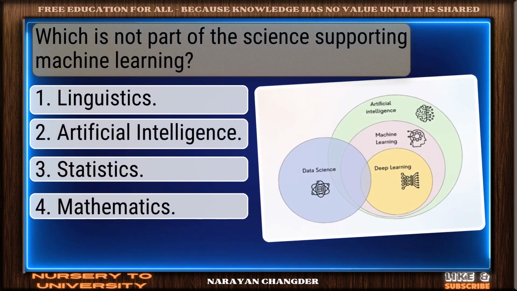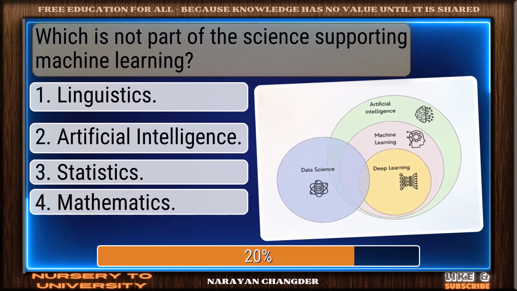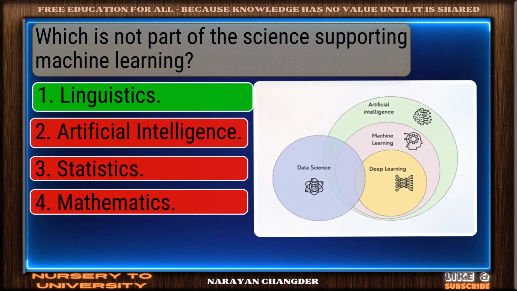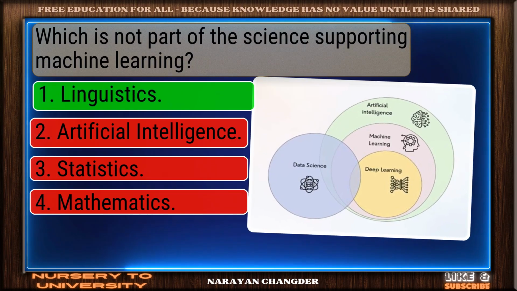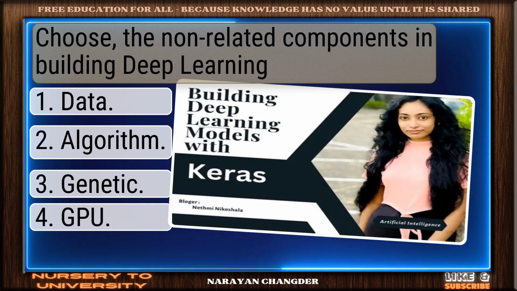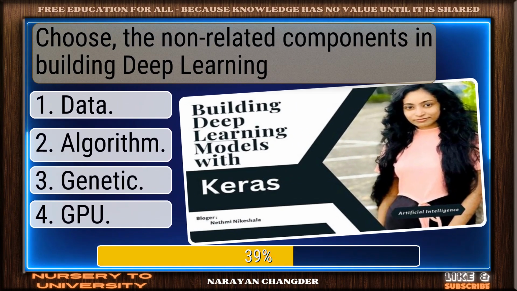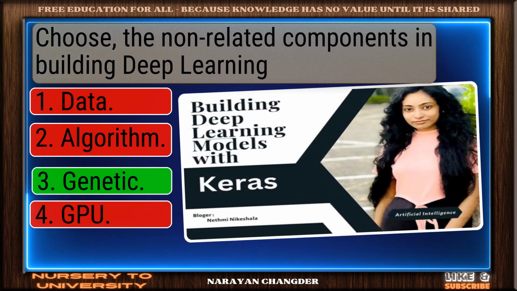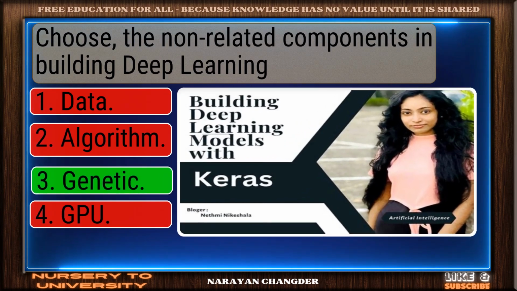Question number 9. Which is not part of the science supporting machine learning? Well-reasoned. Linguistics is the correct choice. Question number 10. Choose the non-related components in building deep learning. Strong choice. Genetic is the right answer.